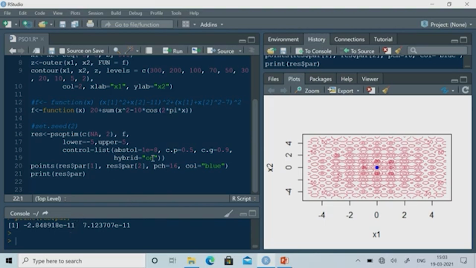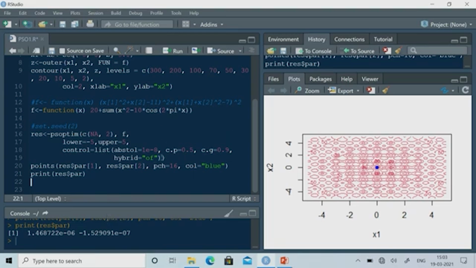So, what I can do basically, suppose if I write off, then what will happen? Just see. So, this time I am getting 10 to the power minus 6 and 10 to the power minus 7, but if you are using hybrid, you are getting a little bit better solution.